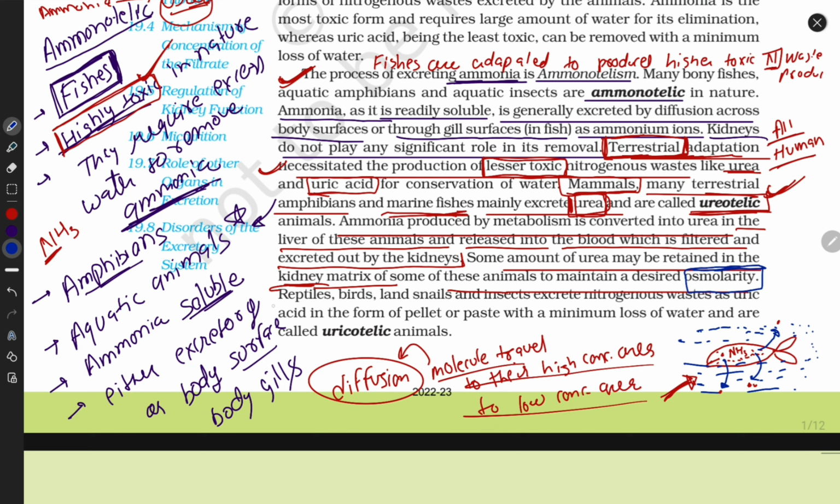Okay. Now the other thing: reptiles, birds, land snails and insects excrete nitrogen waste as uric acid. Those animals who excrete uric acid, we call them uricotelic.